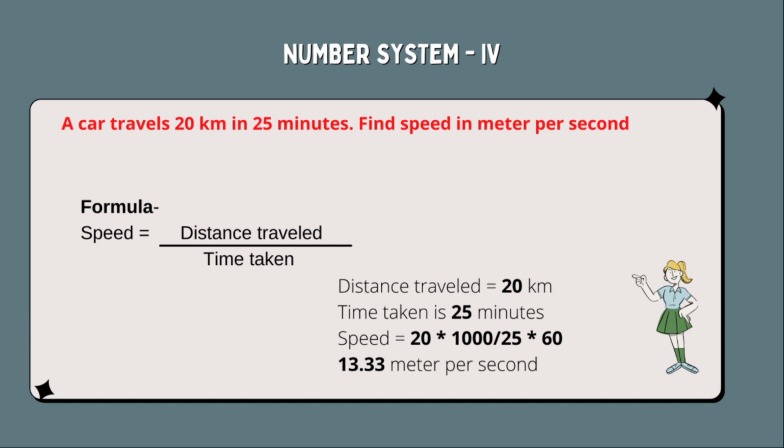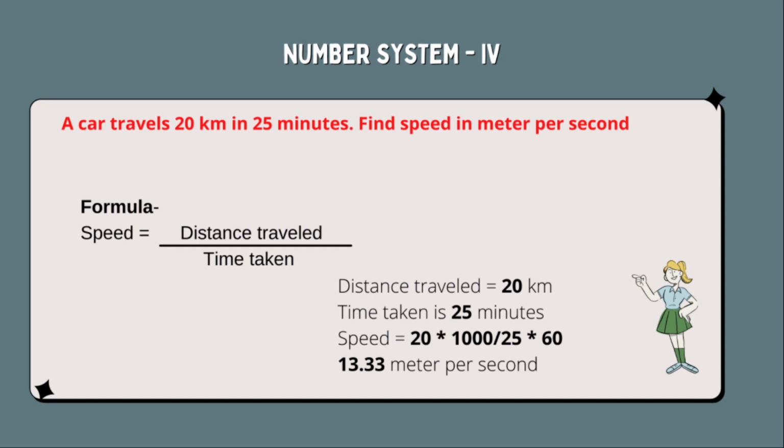First question is, this is very basic. A car travels 20 kilometer in 25 minutes. Find speed in meter per second. The question is about meter per second and what is given, car travels 20 kilometer. So distance is in kilometer but time is 25 minutes. So first of all, convert the time into second, and kilometer we have to convert into meter because the question is asking for meter per second.